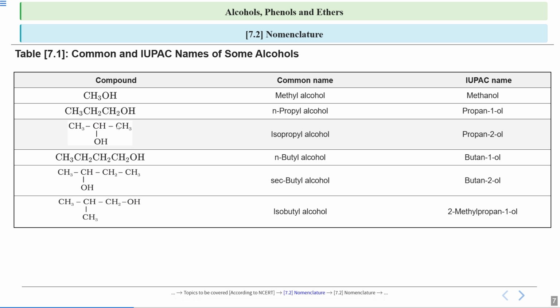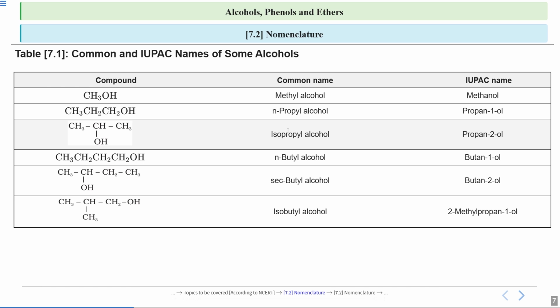In the next compound, first we will write the common name. So we will write the name of the alkyl group. There are 3 carbon atoms, so the alkyl will be propyl, and last we write alcohol. Now the word iso over here tells you that in this particular compound there is branching. This is not a linear chain. Whenever your carbon is attached to two methyl groups, we write this word iso. So this is isopropyl alcohol.